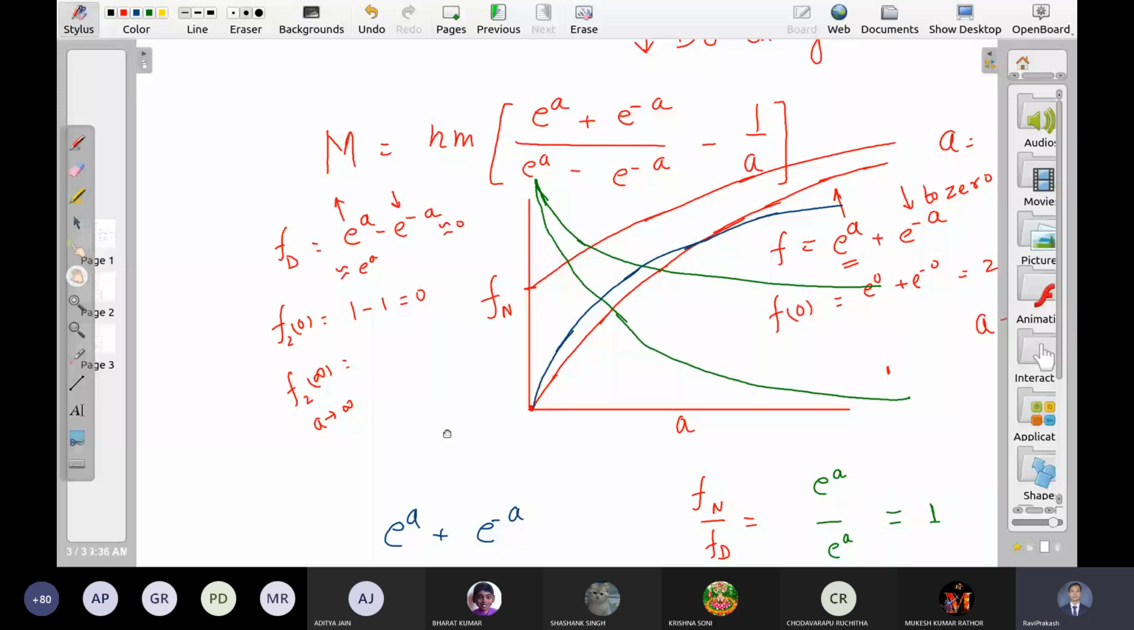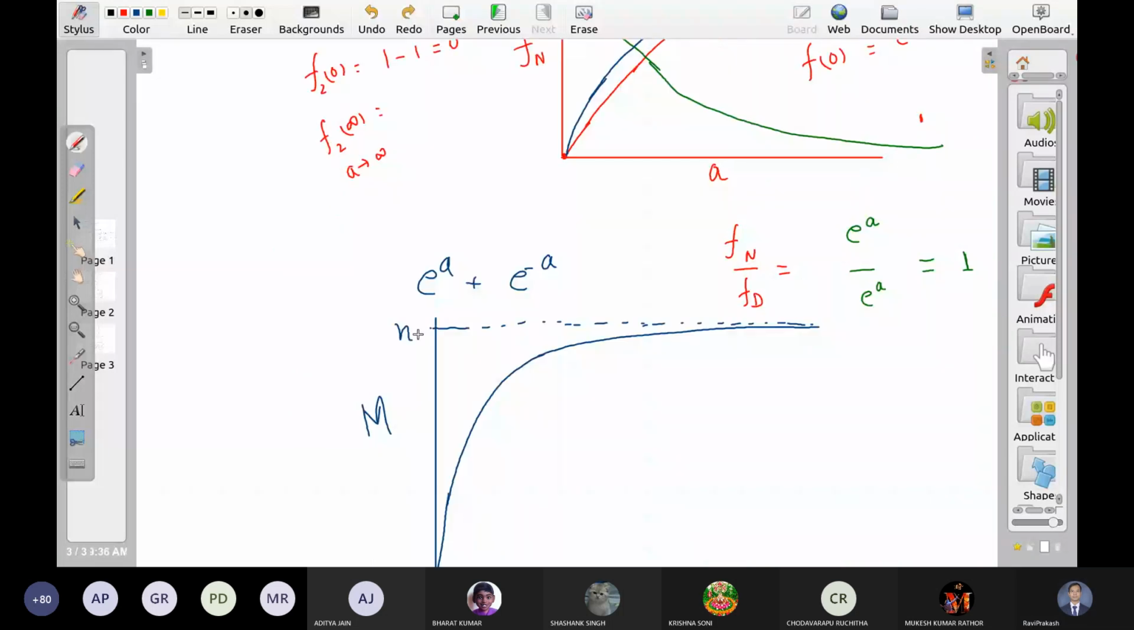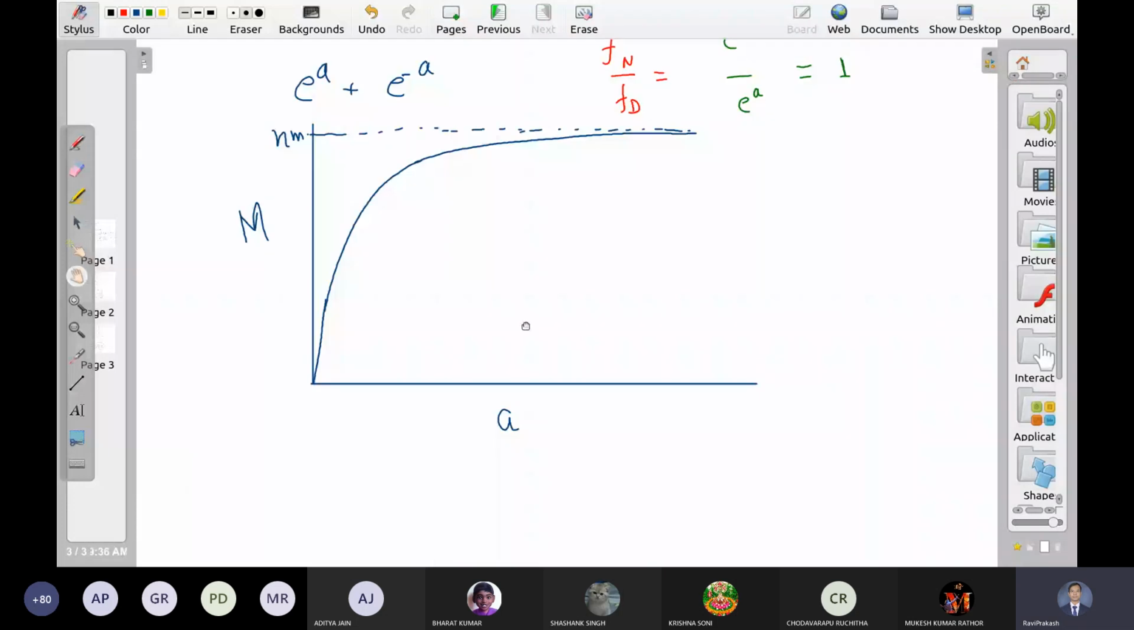Large a means what? This is a tending towards infinity. What is a? a is equal to mB upon kT. So when we say a is moving towards infinity, this actually means T is approaching 0. Or when temperature goes down to 0, magnetization is going towards the maximum value Nm.